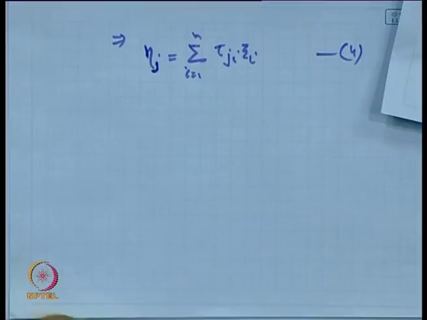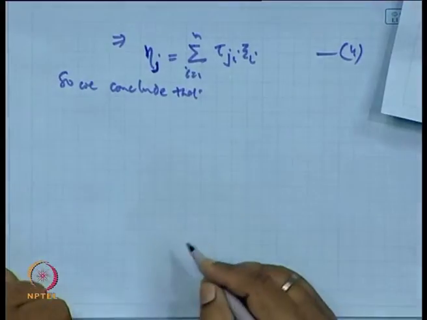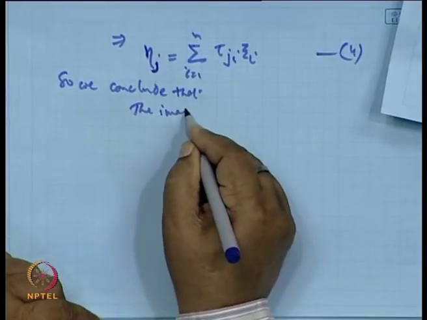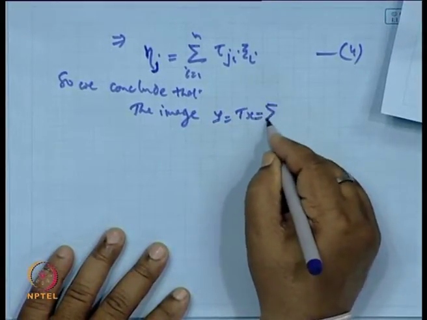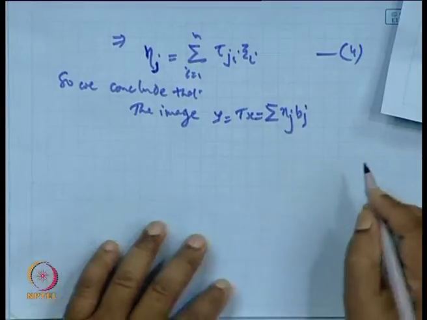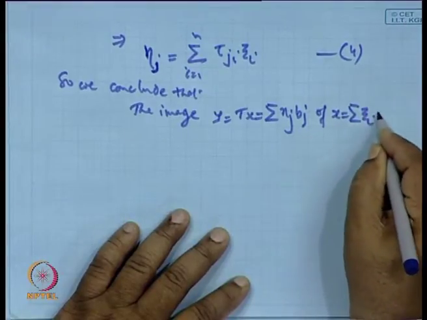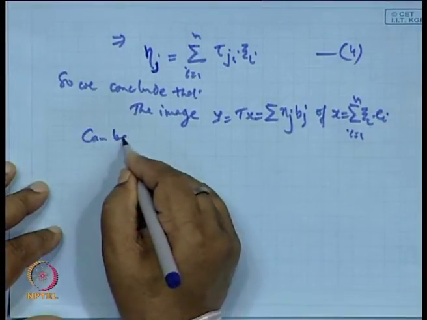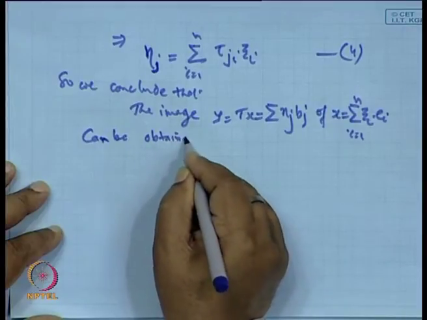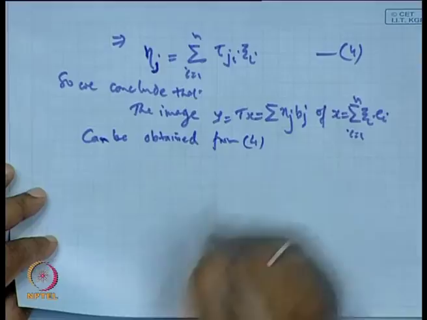Is it okay? So we conclude that the image y, which is T x, which is equal to sigma eta_j b_j, of x, which is sigma x_i e_i, i is 1 to n, can be obtained from 4.